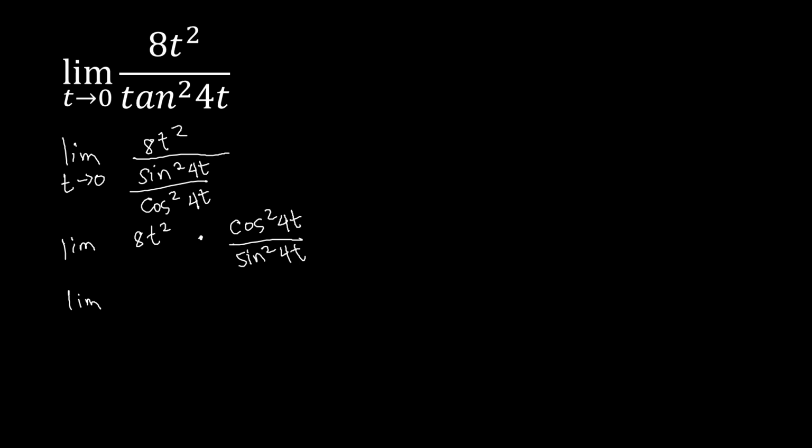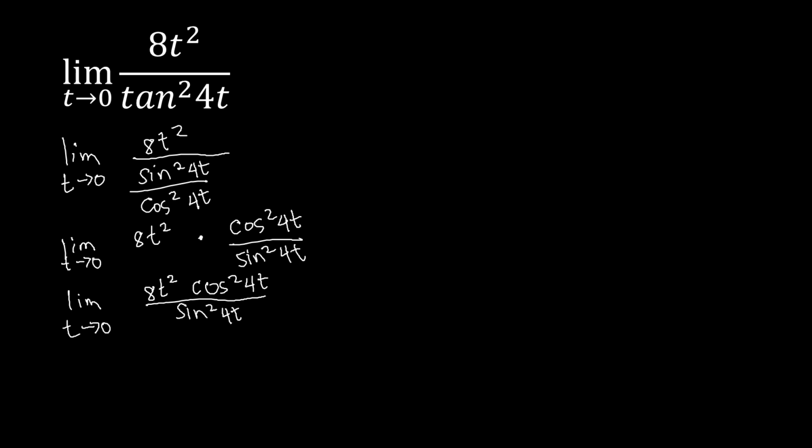By the way, since we have the sine squared 4t in there, we can group that with the one which has the t at the top. So we have the limit of 8t squared over sine squared 4t as t approaches 0.